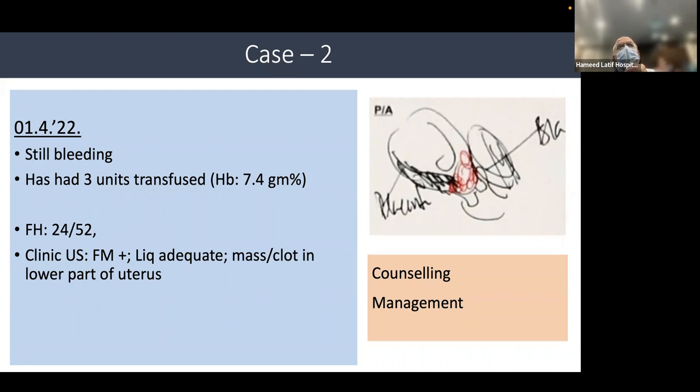कि I'll take the history of bleeding. Now this is all apparent. You don't have to ask her. If it says that 3 units were transfused and her hemoglobin still is 7.4 grams, that means that she has been bleeding continuously, and at least during these 3 weeks, she has lost about 3 pints of blood.